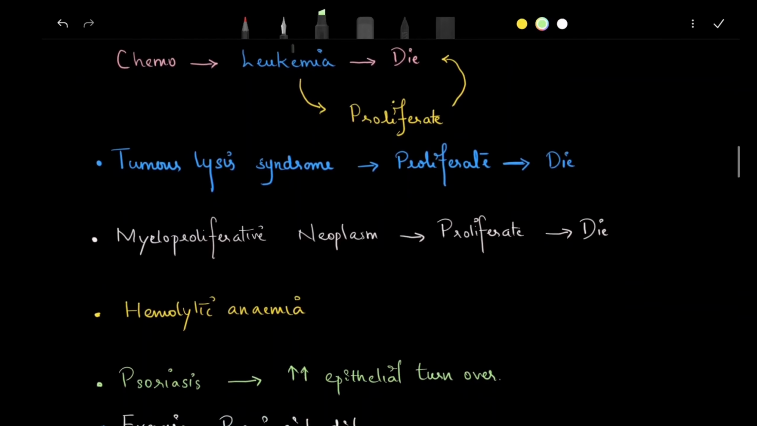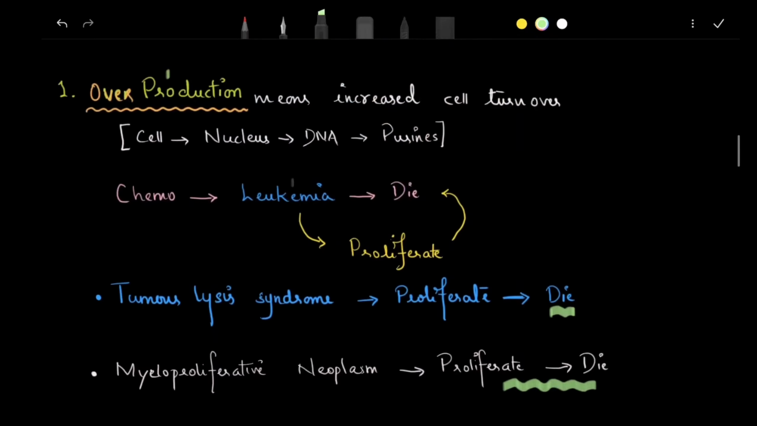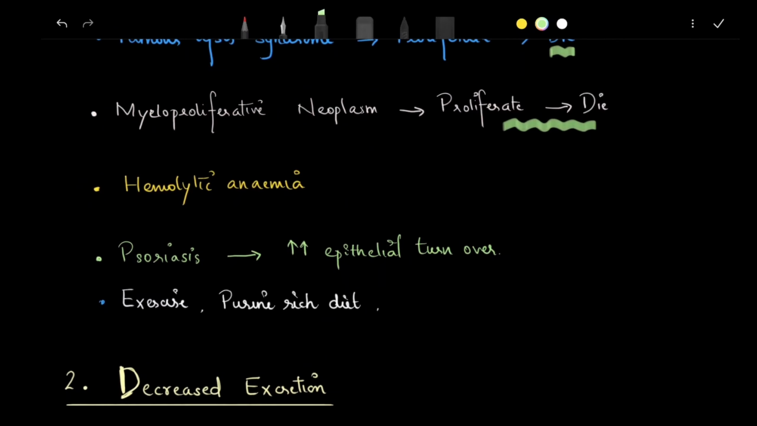Next is tumor lysis syndrome. Here you have proliferation of cells. Eventually they die, so more uric acid is produced. Next is myeloproliferative disorder. Myeloproliferative disorders are bone marrow proliferative disorders. Similarly, the cells will proliferate and die because all the DNA contains these purine-rich products. Next is anemia, specifically hemolytic anemia or hemolytic processes. Hemolysis increases the uric acid in the blood.